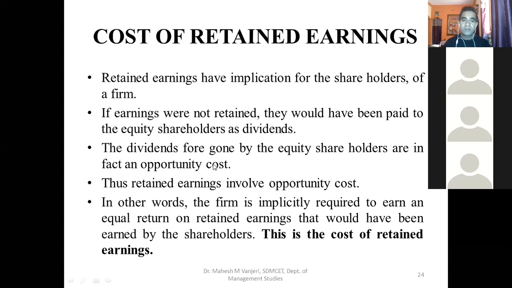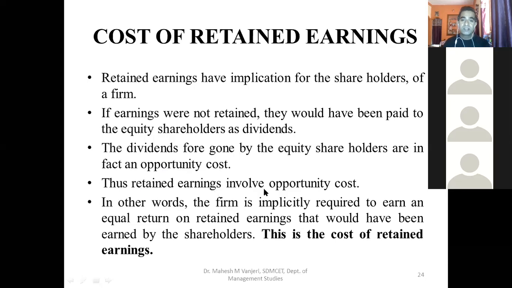It means if the retained earnings would have been distributed to equity shareholders as dividends, they would have further invested it in some good opportunity and earned a rate of return. But now, since that amount is retained by the company as reserves and surpluses, the equity shareholders have foregone that opportunity. That's why it is called an opportunity cost.